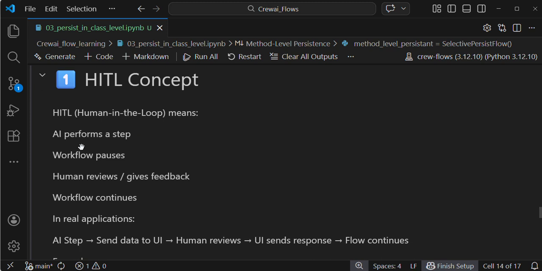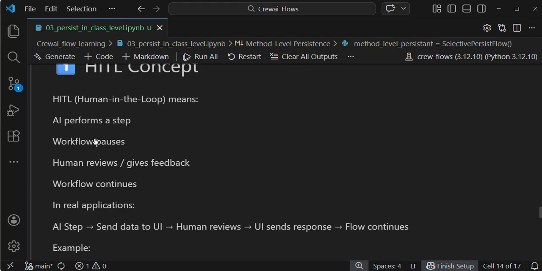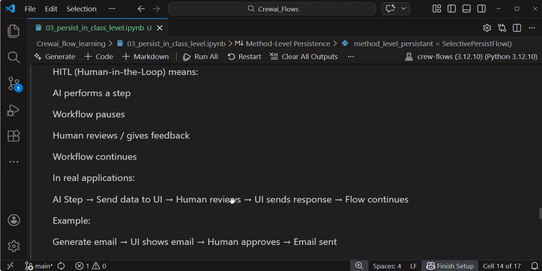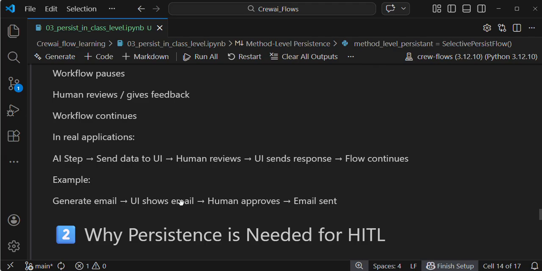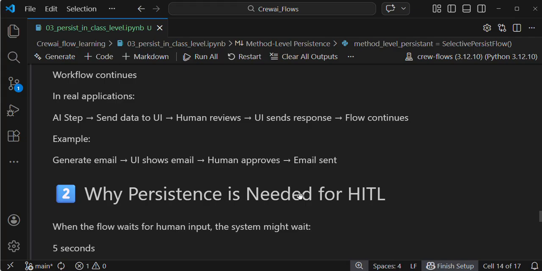Why persistence? In human in the loop, the AI performs a step, the workflow pauses, the human reviews and gives feedback, and the workflow continues. In a real application, the AI step sends data to the UI, the human reviews, the UI sends a response, and the flow continues. For example: generate email, UI shows email, human approves, email sent. Why is persistence needed for human in the loop, guys?